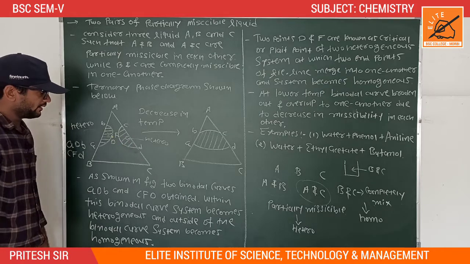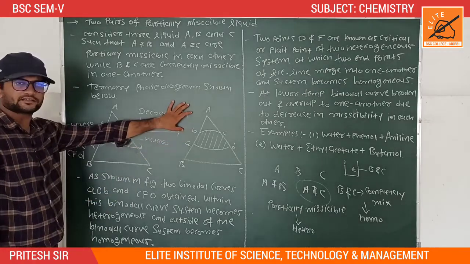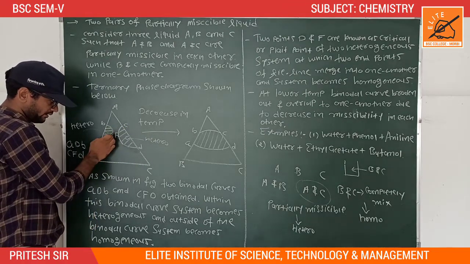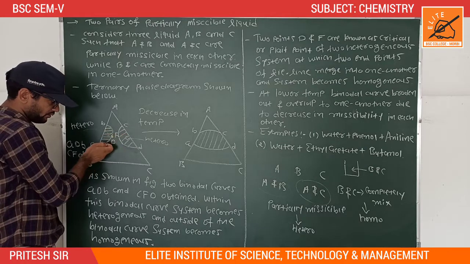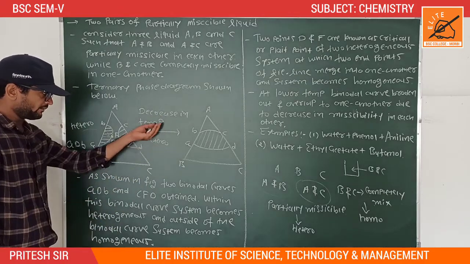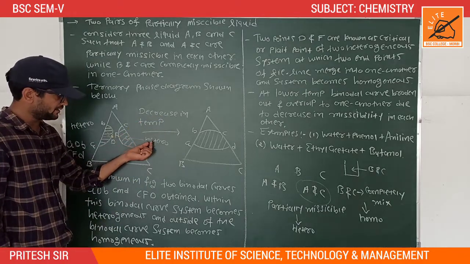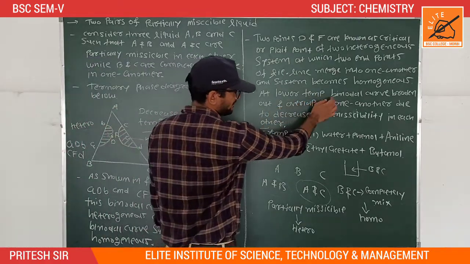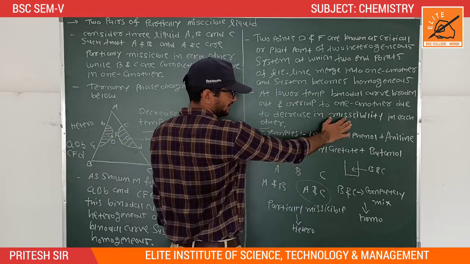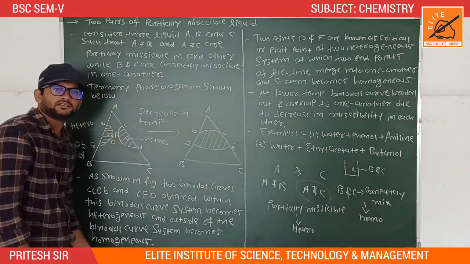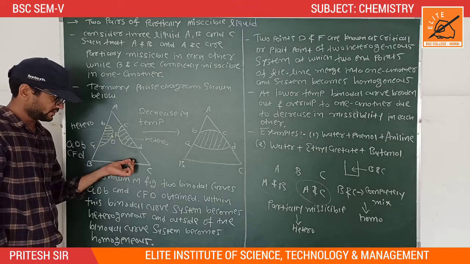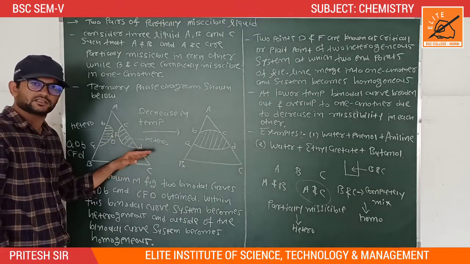But if I decrease the temperature, these two binodal curves broaden out and overlap into one another. It means the two binodal curves become only one at decreased temperature, because at lower temperature the miscibility decreases. Miscibility means mixing power. If the temperature is decreased, the miscibility or mixing power also decreases.